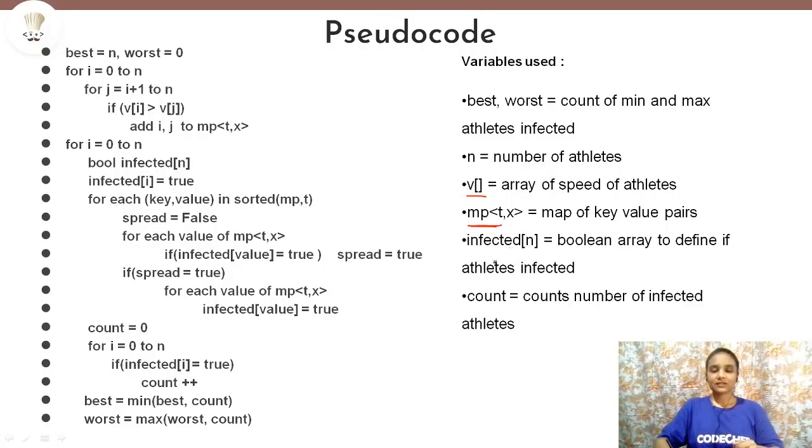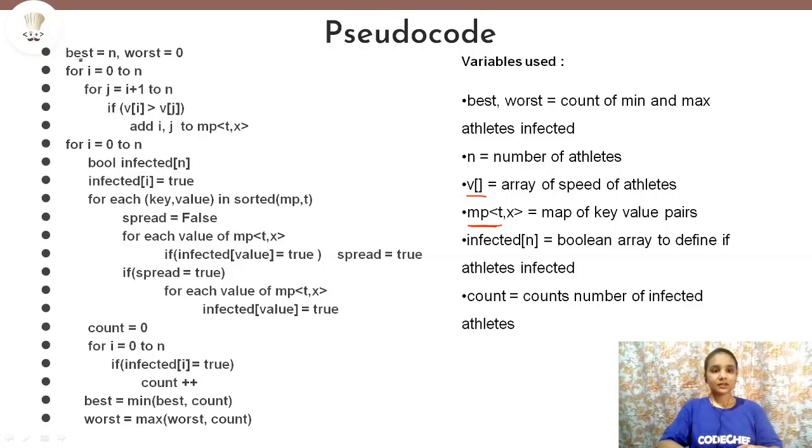Now we have this array named infected, which is also of size n, and this we will take for each athlete. It is a boolean array which will tell us whether an athlete is infected or not at any point of time. Then the count variable, as the name suggests, counts the number of athletes infected for each initially infected athlete. So now let us move on to the pseudocode and see.